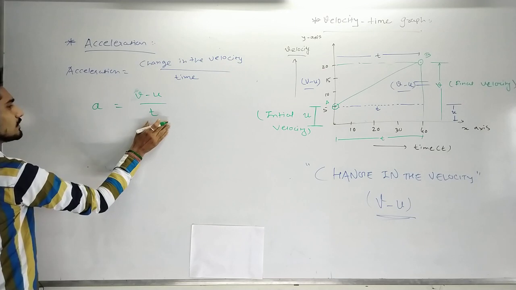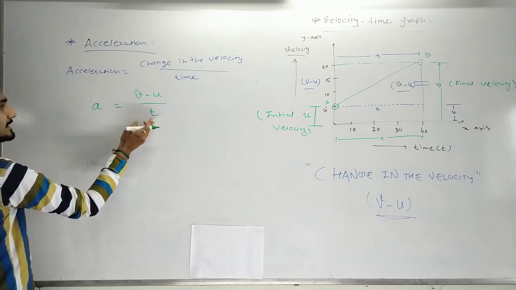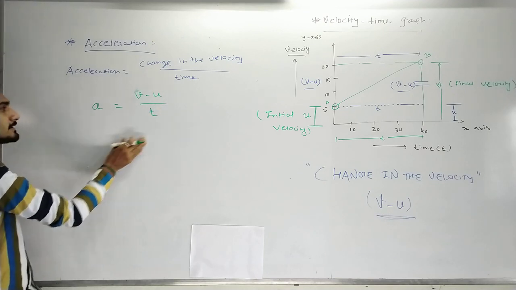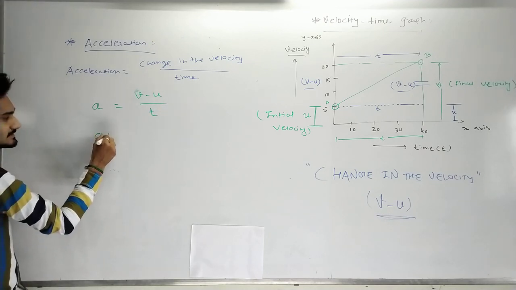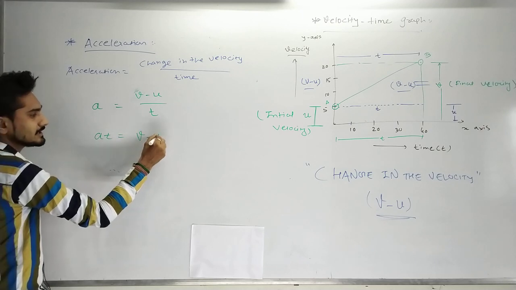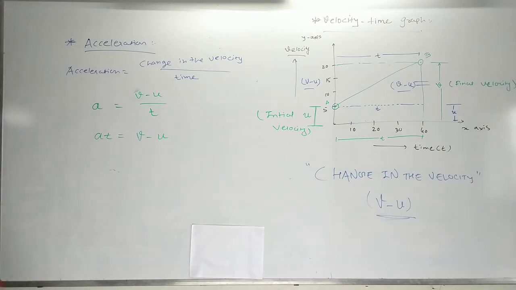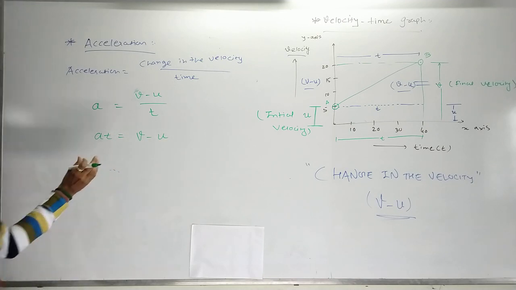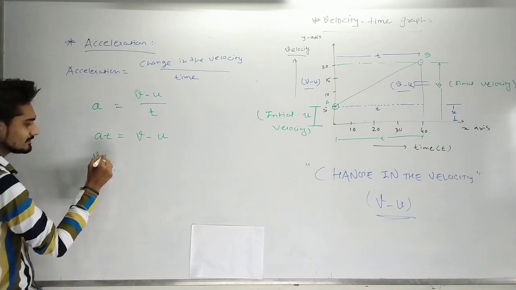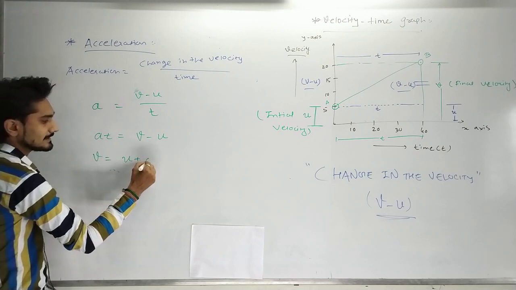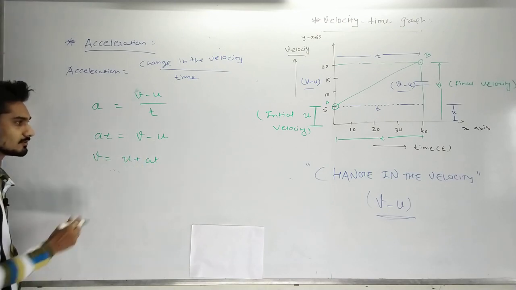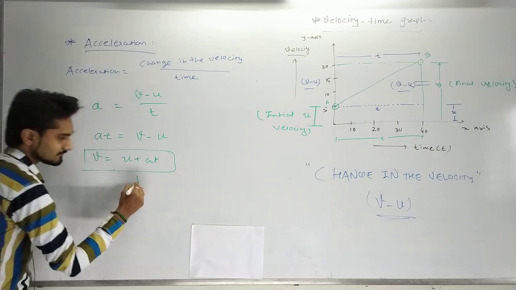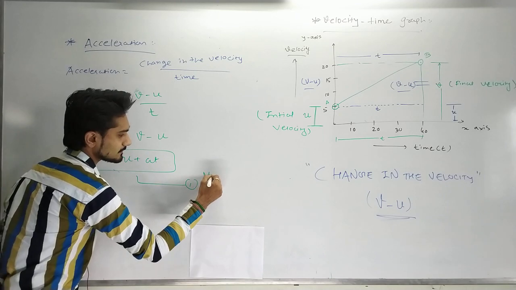Now you can see that here the t is in the denominator. If I interchange the t to this side, then what happens? The denominator becomes a numerator, that can be represented as at, and v minus u will remain the same. Now if I take the minus u onto the LHS side, then we can say that v is equal to u plus at, because u becomes positive on this side and at is already positive on that side. So this gives us the first equation of motion.